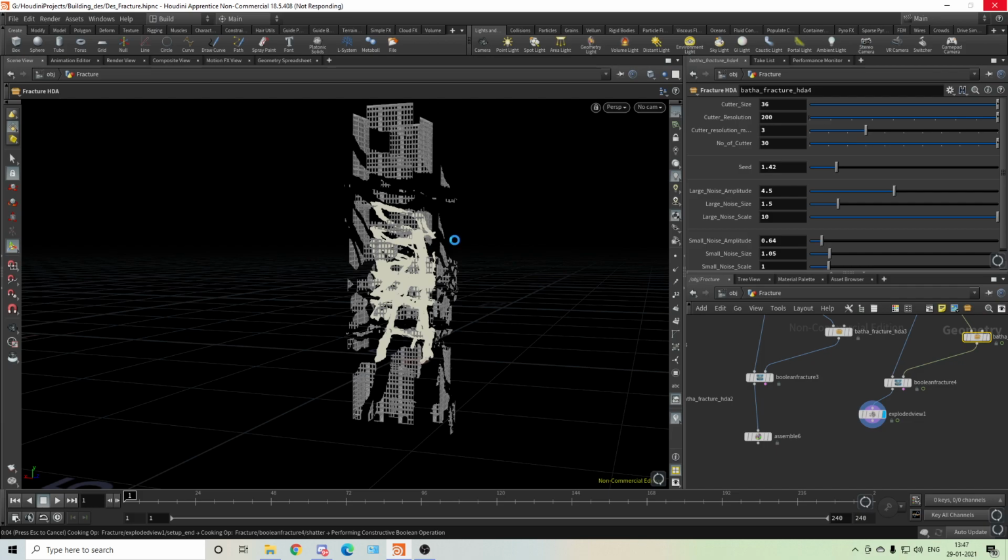But it is heavy. That's the thing. You should have a good PC for this. Because at last, whatever file I had open at that time was 61.4 million polygons. So think how I cache, simulate and render that thing. It took so long. And maybe this time I'll render it much better.